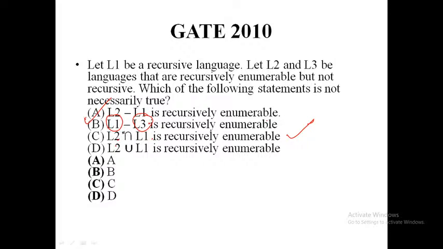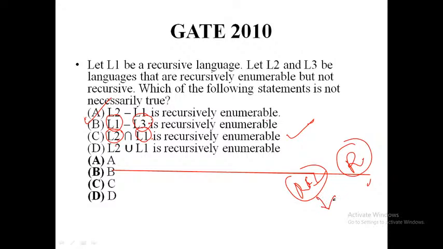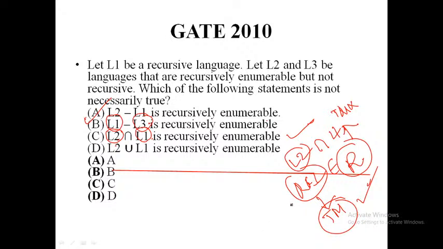Obviously it is true, because the recursive enumerable language is the bigger set, and the recursive languages are a subset of it. So whatever is in L2 and its intersection with L1 is obviously recursive enumerable, because the intersection means the common part between them.